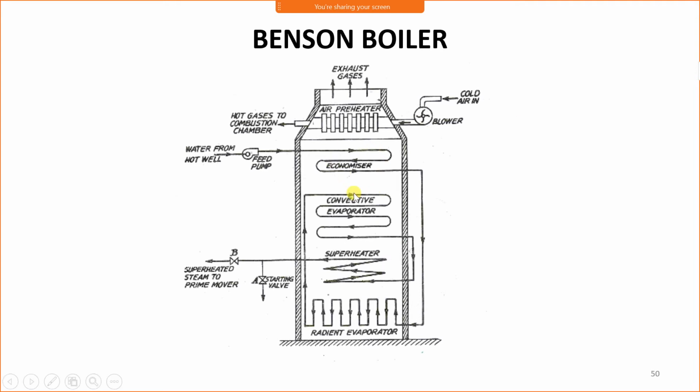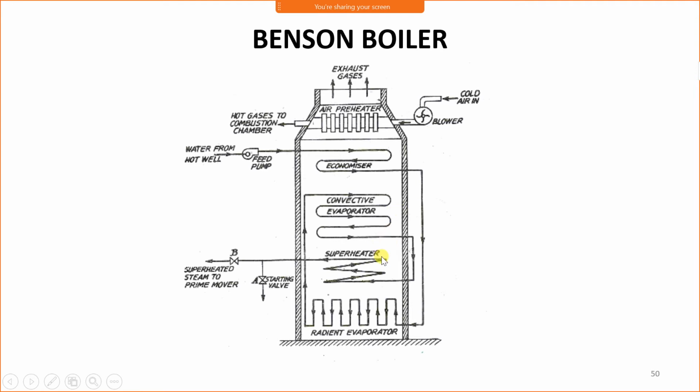Most of the working of Bunsen boiler is the same, the only difference is that the difficulty experienced in the Lamont boiler is overcome by the Bunsen boiler by preventing the formation of bubbles in the boiler tube, and the formation of bubbles is prevented by avoiding boiling in the Bunsen boiler.